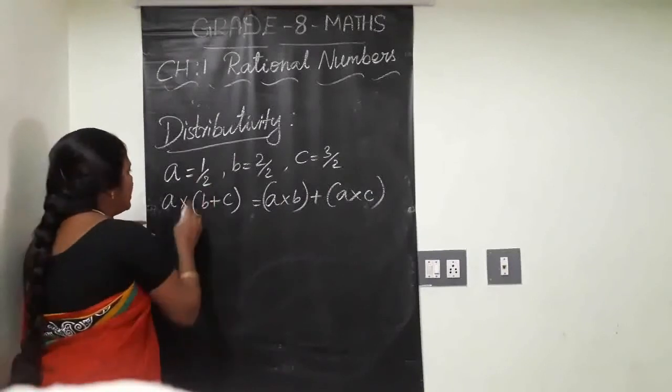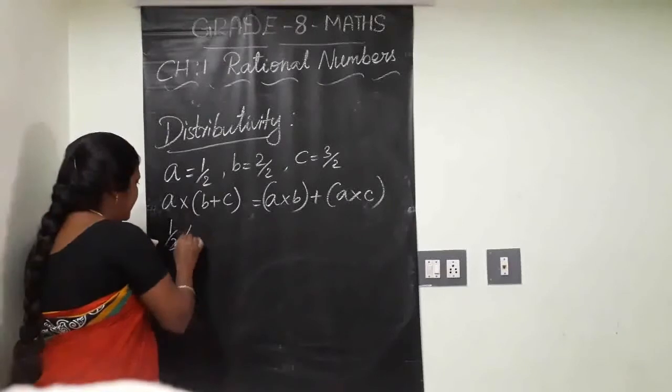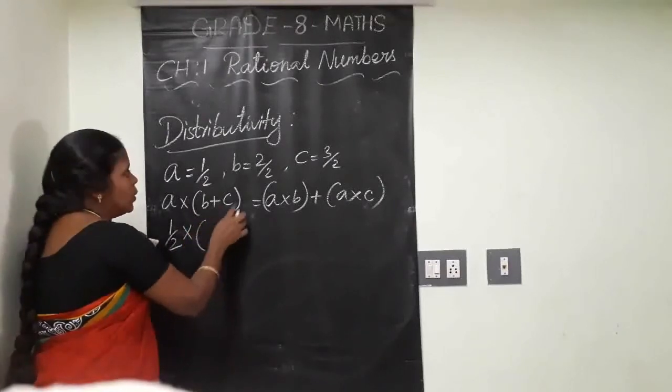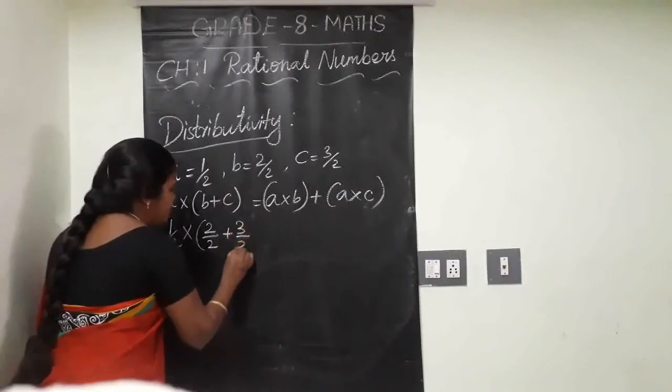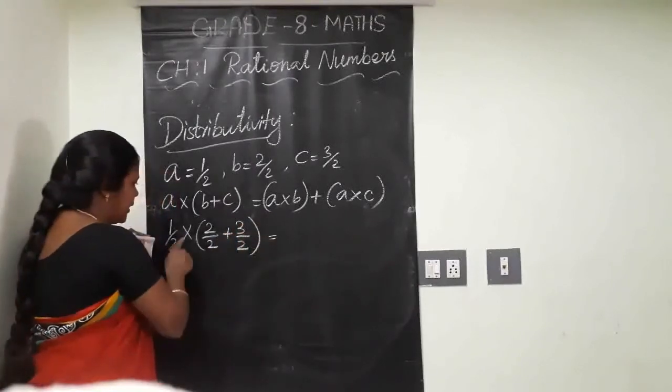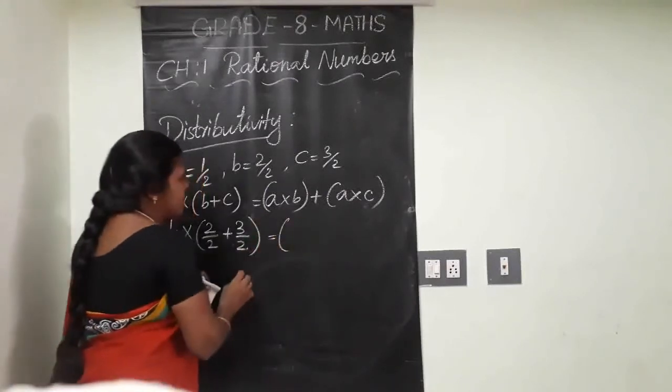Clear? A equal to 1 by 2, into (B plus C), so 2 by 2 plus 3 by 2. That is A into (B plus C). Clear? What on the right hand side?